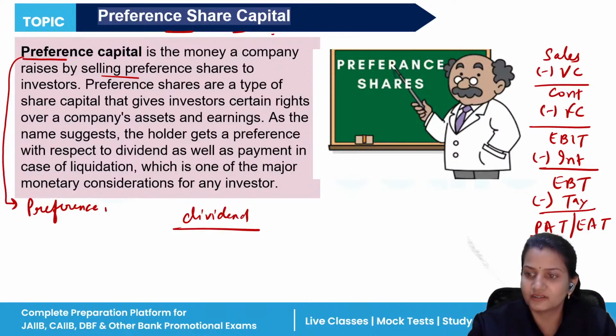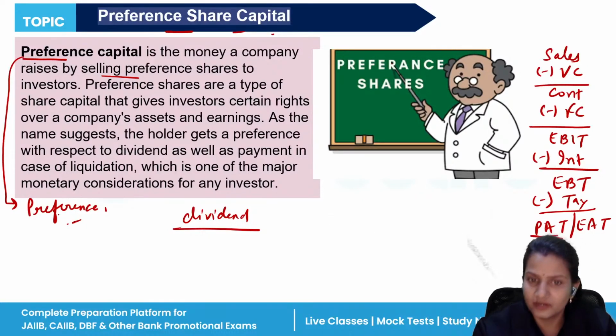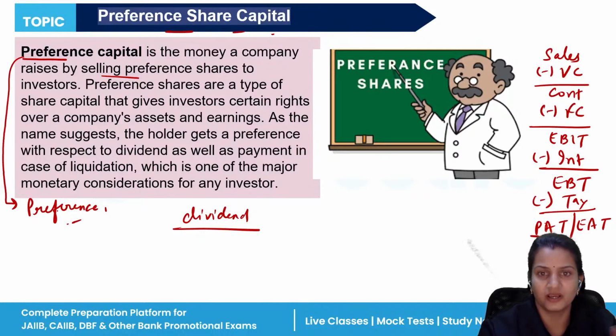So this is the profit. From this profit, first we have to pay all our liabilities, all our debts. Then next comes preference shareholders. From this profit, a dividend is given to preference shareholders, and after that, whatever is left, the dividend will be given to equity shareholders.